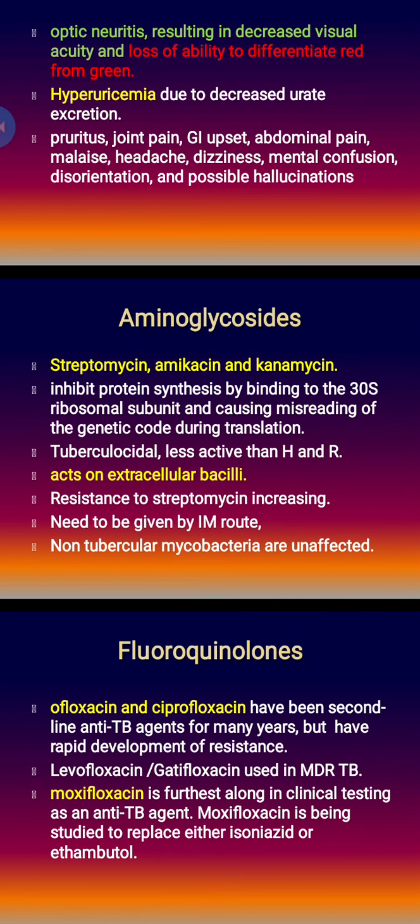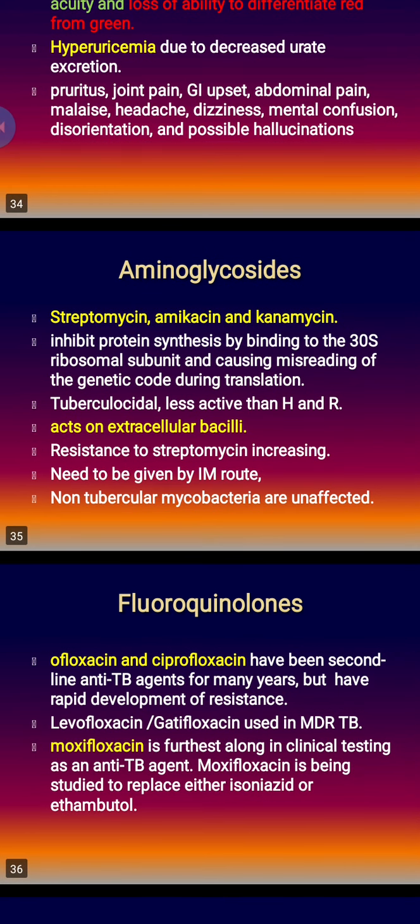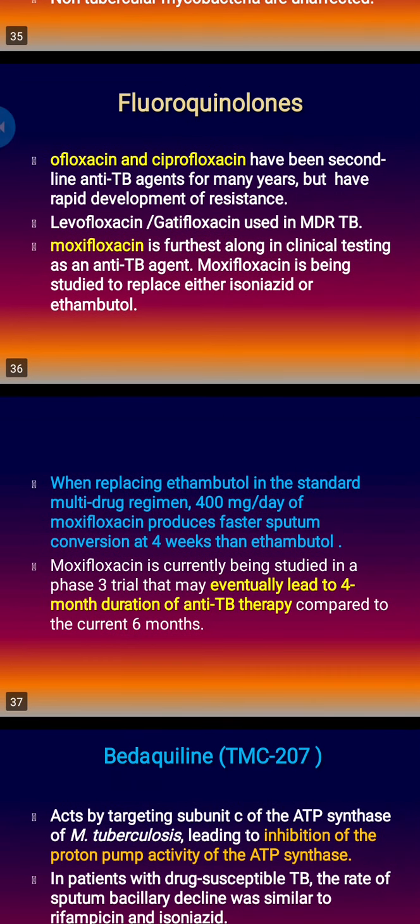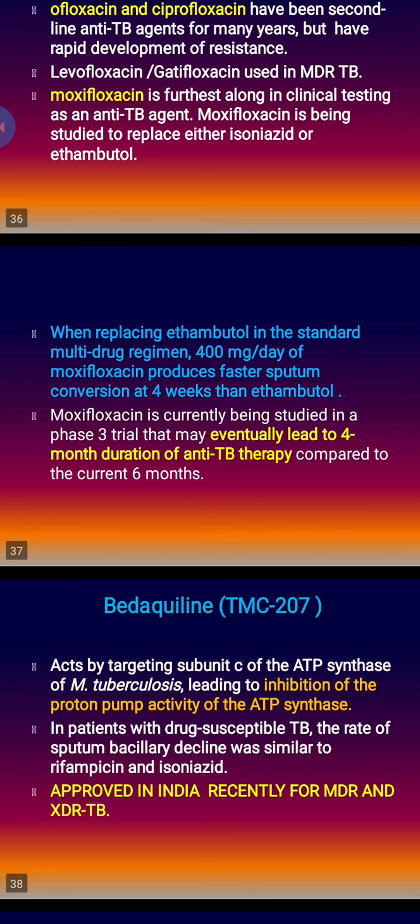Fluoroquinolone. Though ciprofloxacin was tried, now we use mainly levofloxacin in MDR-TB or multidrug-resistant tuberculosis, and moxifloxacin in MDR or XDR-TB. And moxifloxacin is the furthest along in clinical testing as an antituberculosis agent. It is being studied to replace either isoniazid or ethambutol. It has been shown that if we introduce moxifloxacin in the tuberculosis regimen, that can reduce the duration of therapy further.